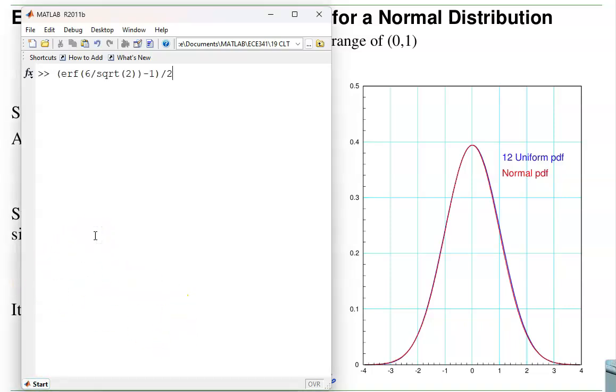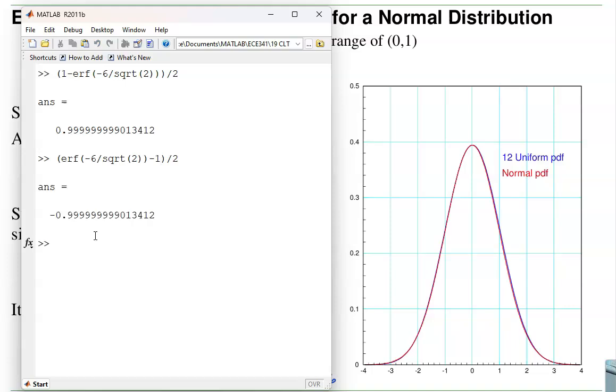For example, what is the area to the right of, or left of minus 6? Get this backwards. 1 minus. Again, same answer.